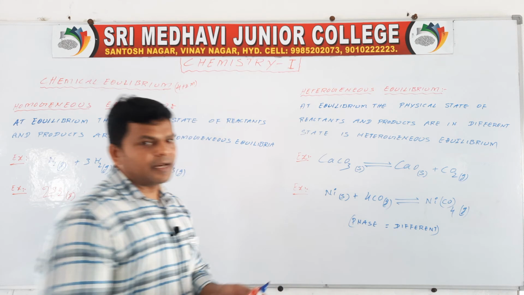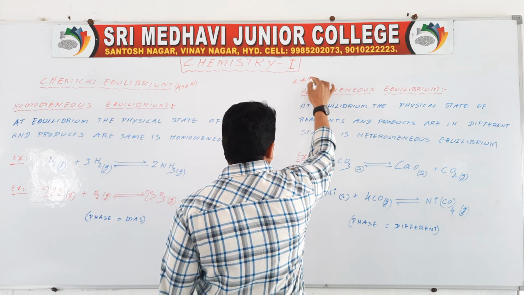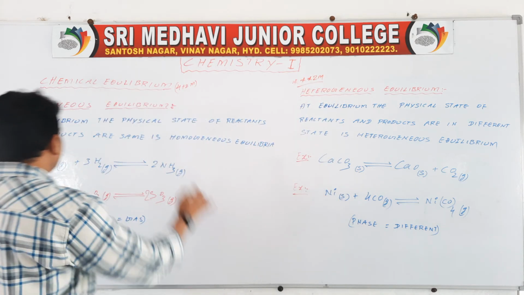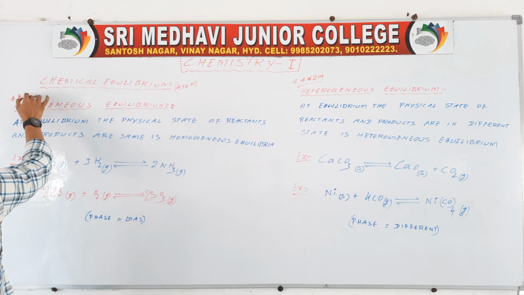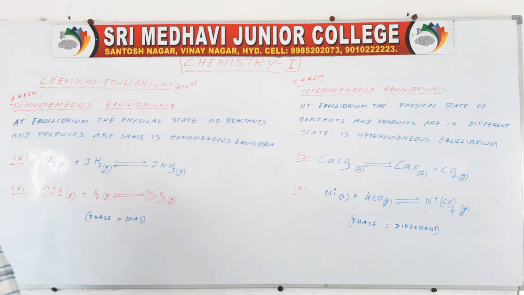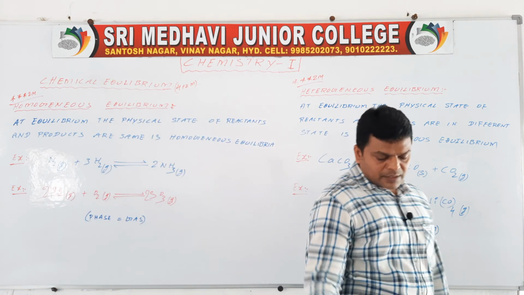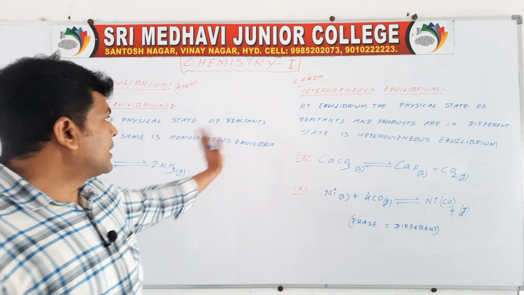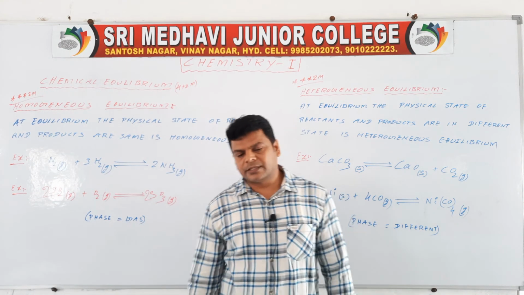Okay. It is very important for 2 marks or 4 marks. See here, it is also very important for 2 marks. Types of equilibria: homogeneous and heterogeneous.